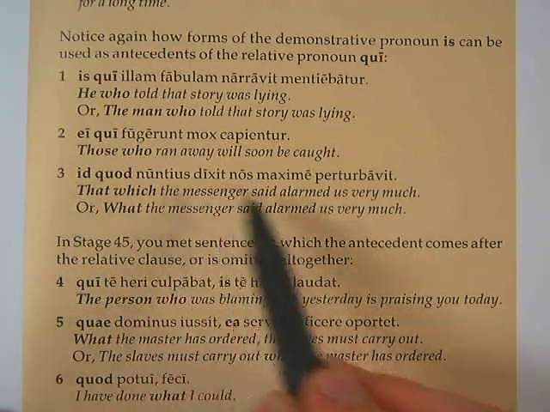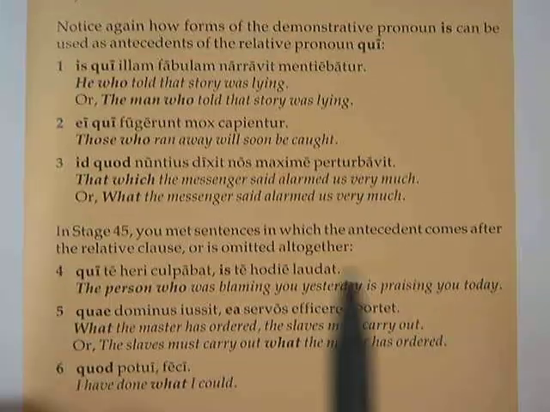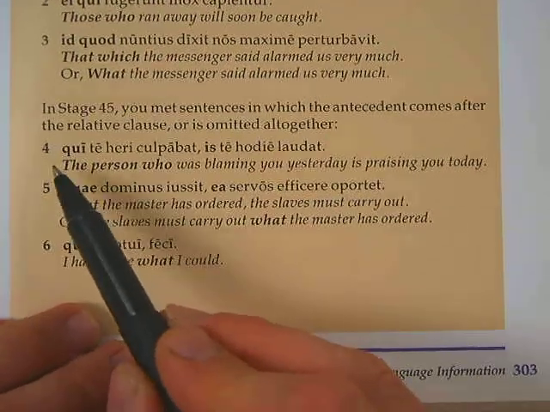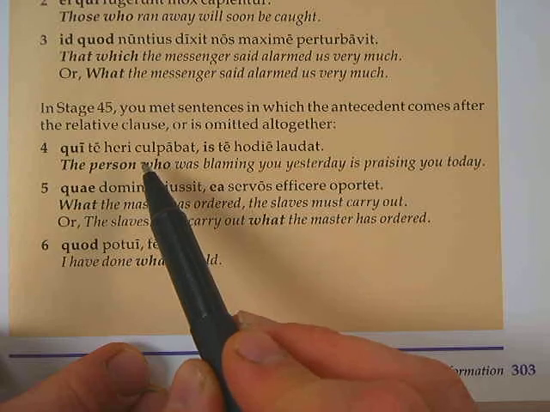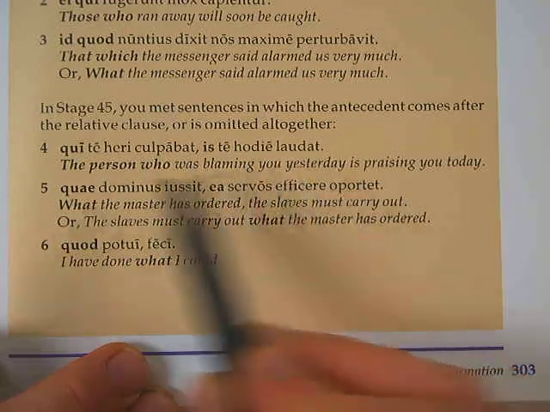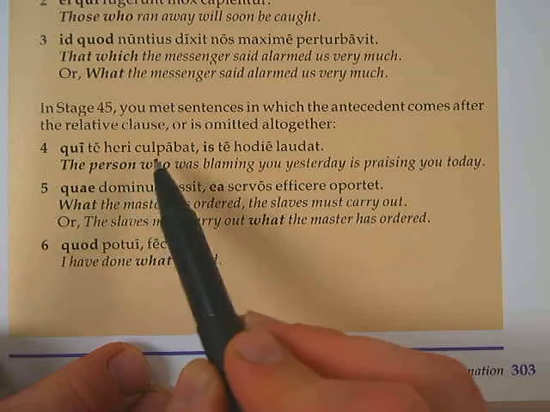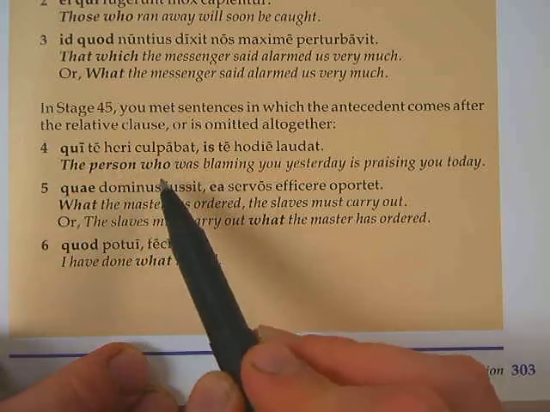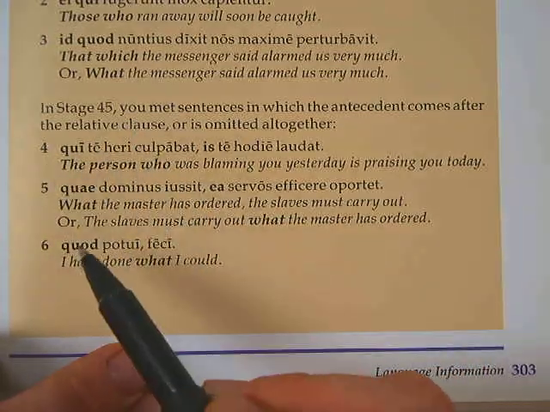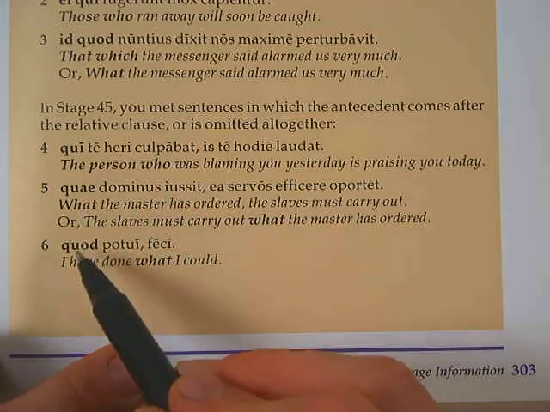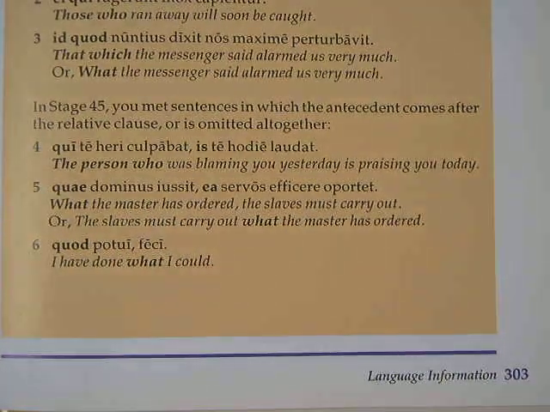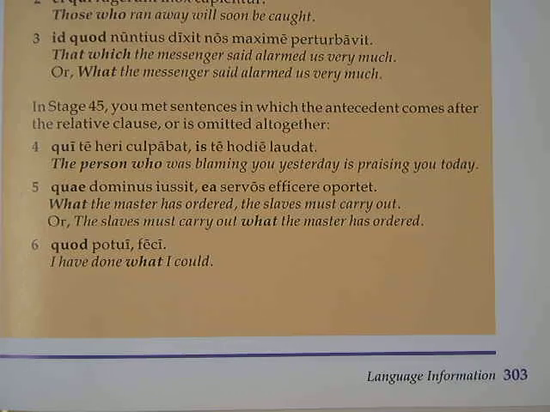Okay, so you have the demonstrative pronoun, then a relative. And id quod nuntius dixit nos maxime perturbavit. This or that which the messenger said disturbed us greatly. But then see down here, you can just take it out. Qui te heri culpabat is te hodie laudat. This really is is qui te heri culpabat. He who was blaming you yesterday. But they just took out the demonstrative. And for these examples, they do the same. I'm going to pick it up in the next podcast just to finish it.